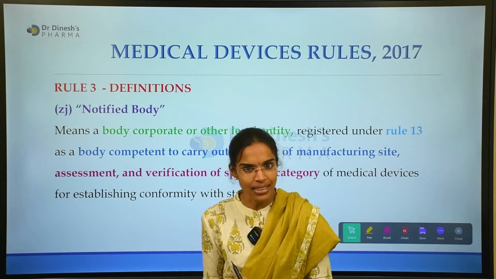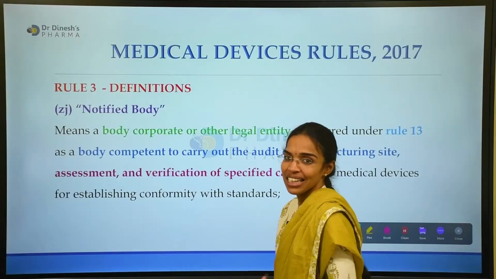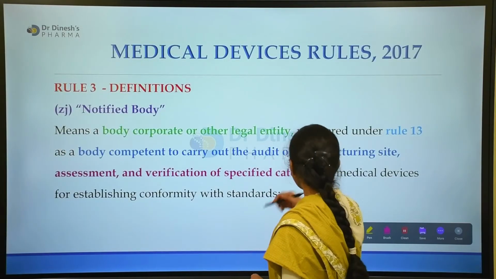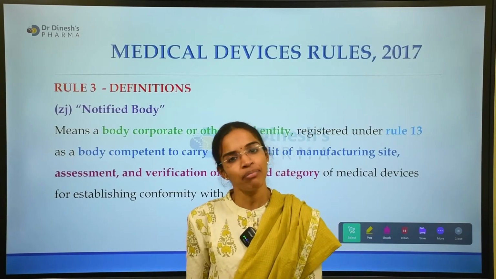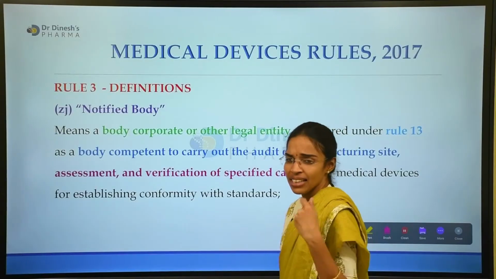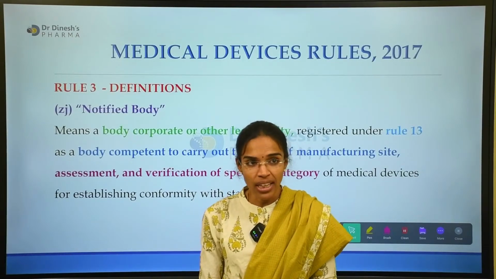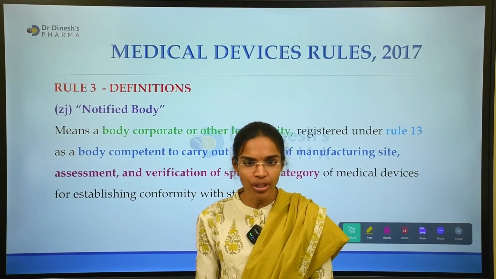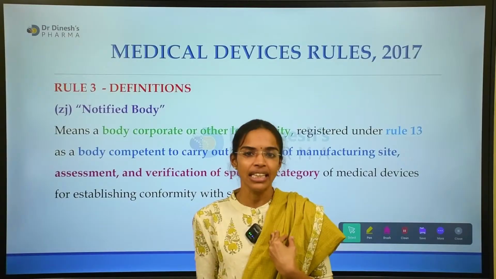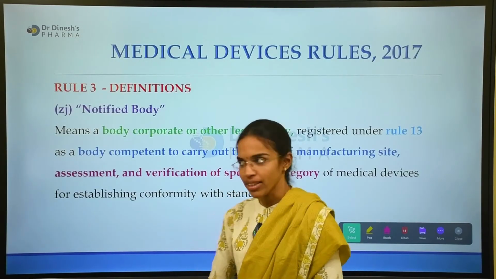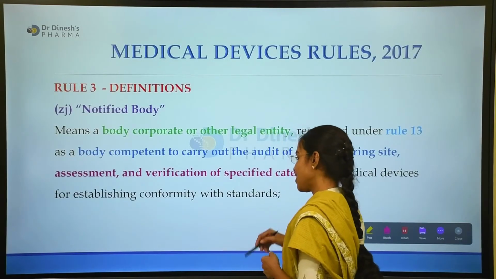Anything like a central licensing authority or a state licensing authority, which is any legal entity or corporate body who can carry out the audit of the manufacturing site, assessment and all these things. Those who do this are considered notified bodies, which are covered in detail under chapter 3 of MDR 2017, chapter 3 rule 13.